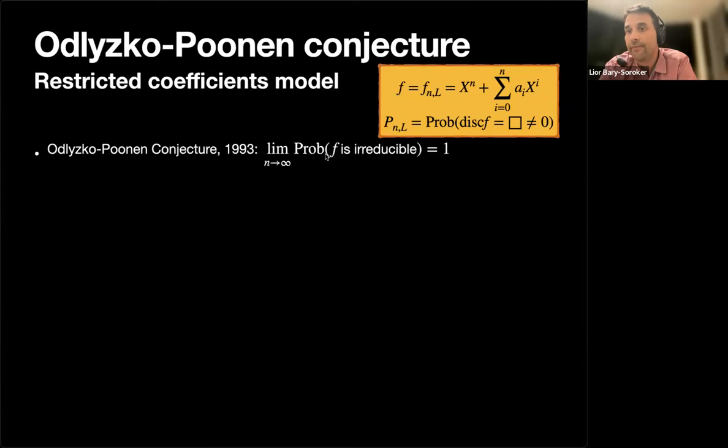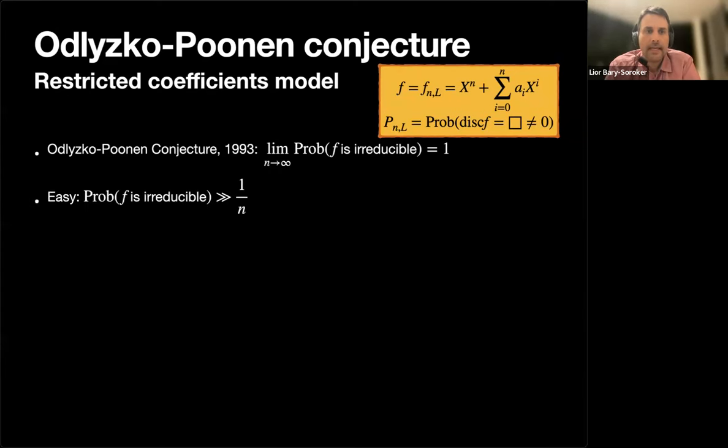Of course, we condition on the free coefficient. We demand that A0 is 1. Because otherwise there is a positive probability for A0 to be 0, and then the polynomial is not irreducible. So there is a typo here. It should be conditioned on A0 not being 0, okay? And then they conjecture that the probability should go to 1 as the degree goes to infinity. Except for this trivial thing that I forgot to write, that the free coefficient should be non-zero.